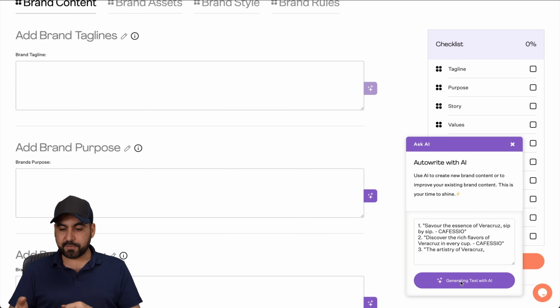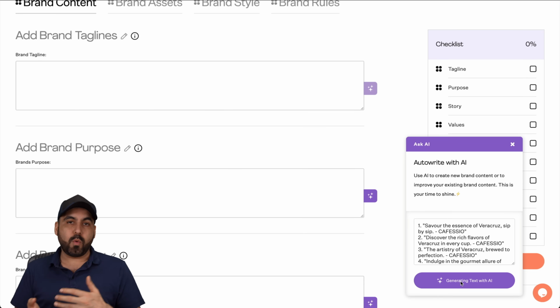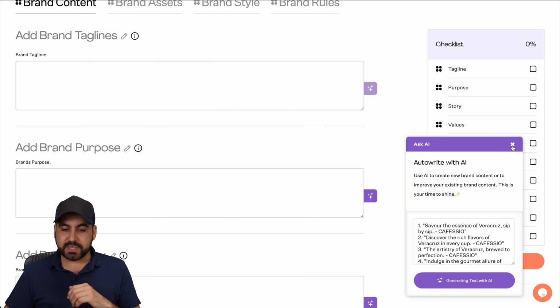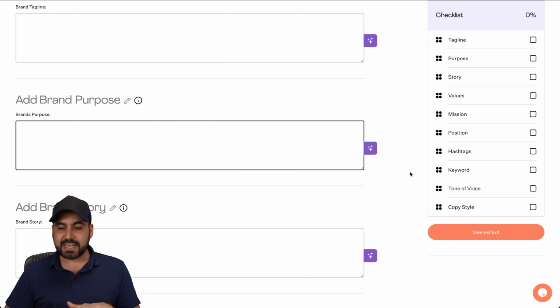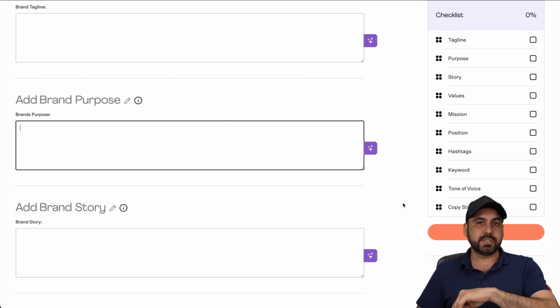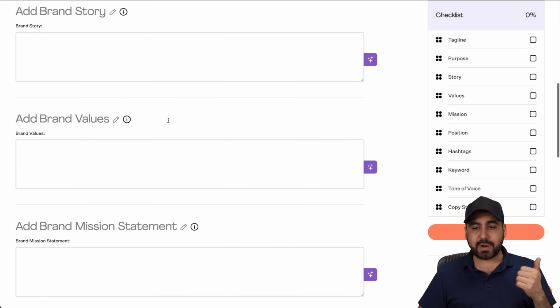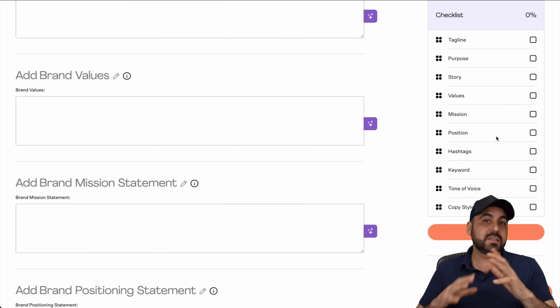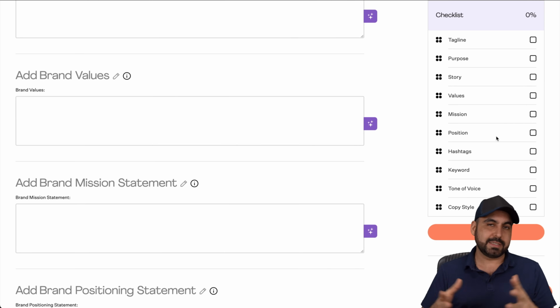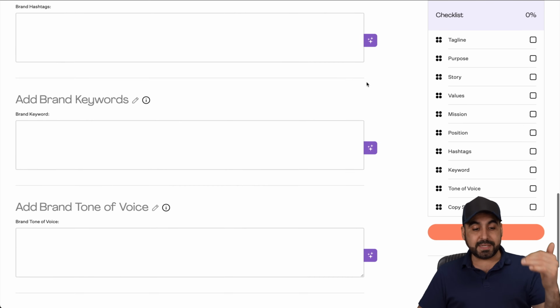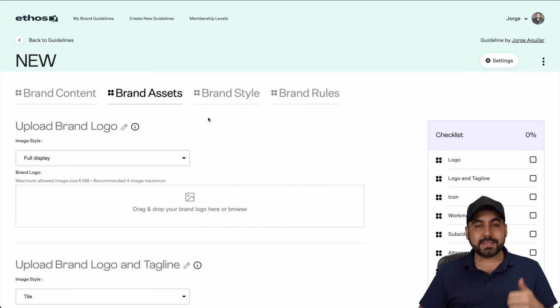Here we go. I'm grabbing the first tagline, so it already wrote 1, 2, and 3, and I can select the tagline that I want to use. So it's giving me ideas in case I don't have any, okay? Now, it's super easy to use AI in every single one of these sections. Once it's done, it's giving me the option to input it automatically inside of here. So it makes things super smooth. Then you got your brand purpose, brand story, brand values, and you have a checklist on the right to make sure that obviously you got all the points done. In this case, I got 0% because basically I haven't done anything, but basically you write all your content right here. Next is you got your brand assets.